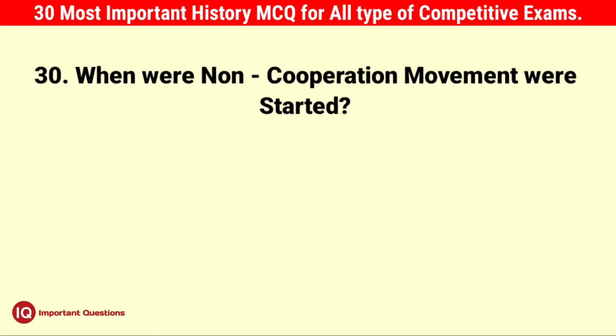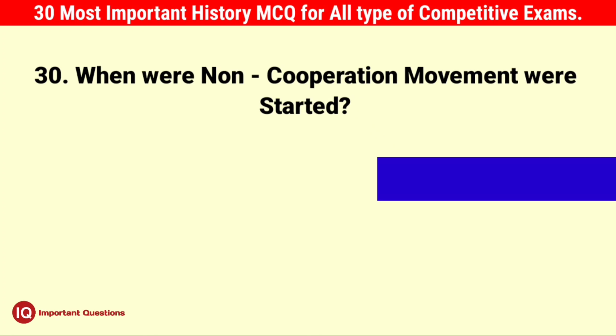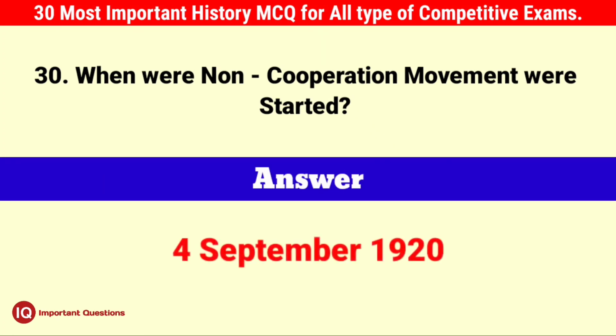Question number 30, when was the non-cooperation movement started? Answer, 4 September 19.